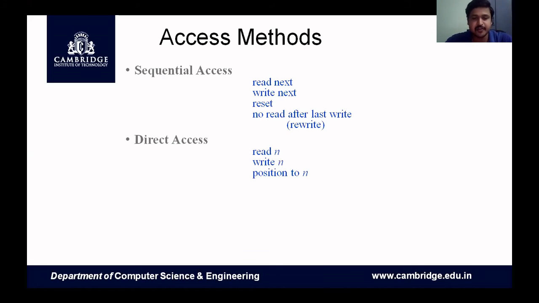For example, if you have to read the fifth line, you have to go from 0, 1, 2, 3, 4. How do we do that? By using the commands read next and write next. You can't go randomly in this, and that is a disadvantage of sequential access. To go back to the previous one, you have to come from the beginning, by resetting the operation. Reset means it begins from the beginning.